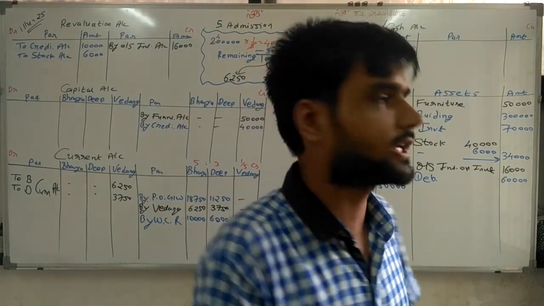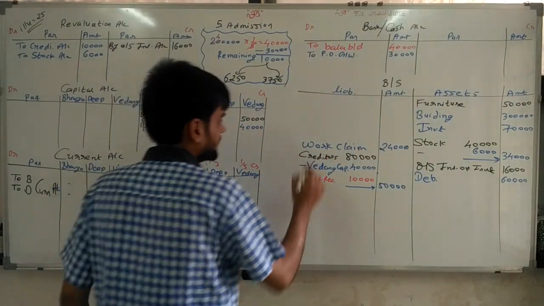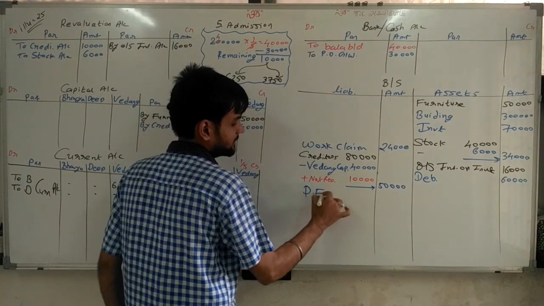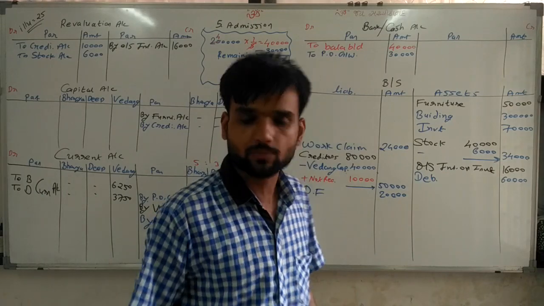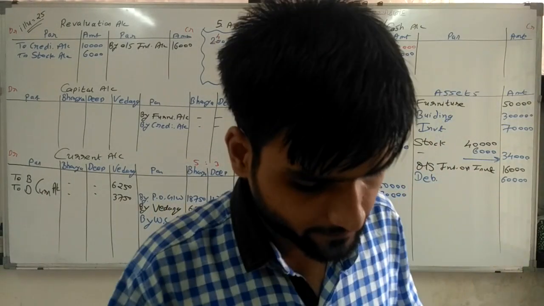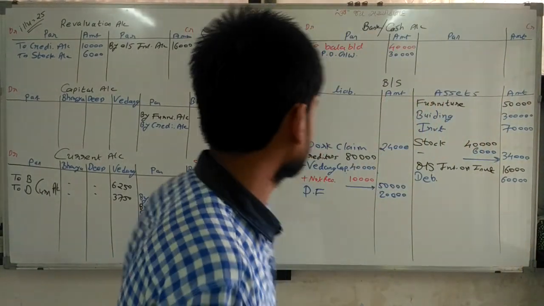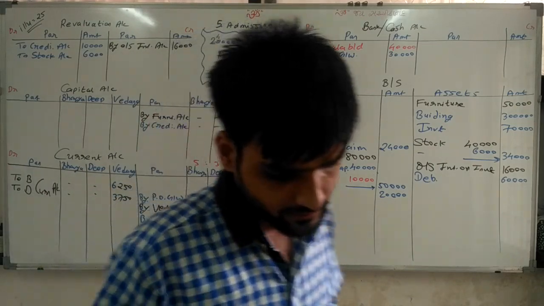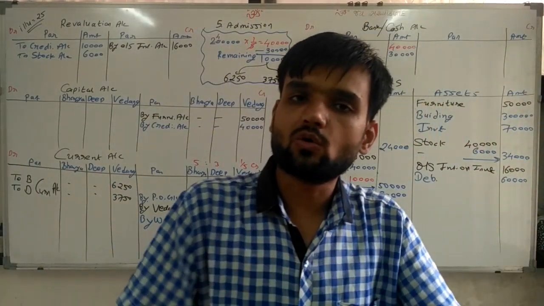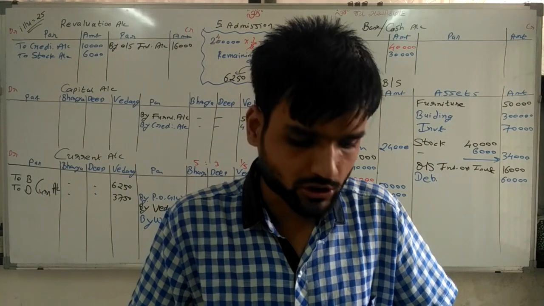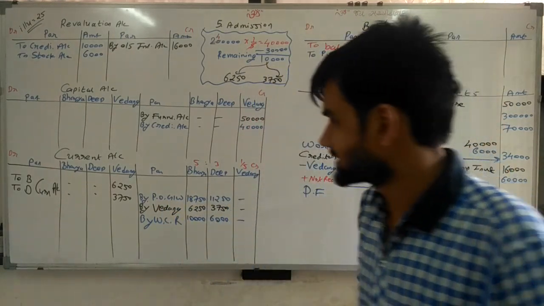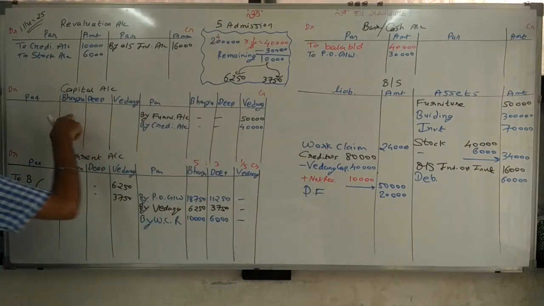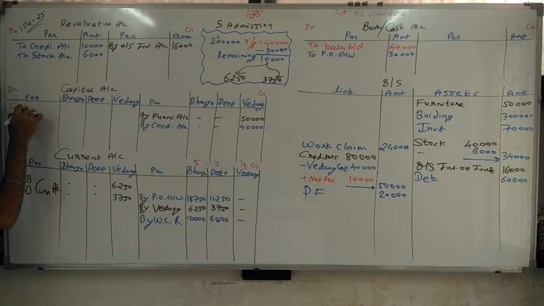Provident fund 20,000. So provident fund is the liability. Write it down on the liability side, 20,000 rupees. Creditors 80,000, that is already written. Workman compensation reserve, the remaining amount is distributed among the partners. Now capital account balance is given. Balance b/d.